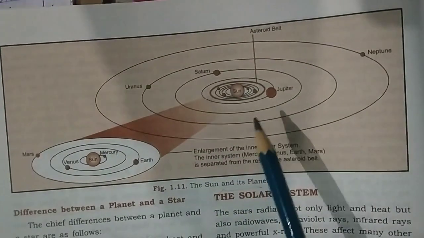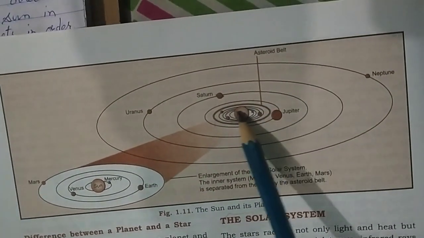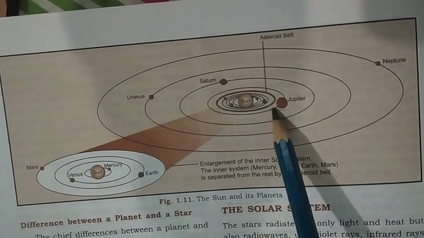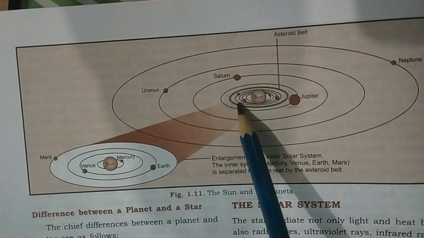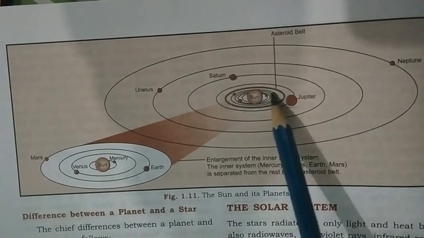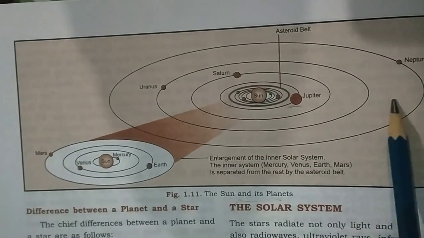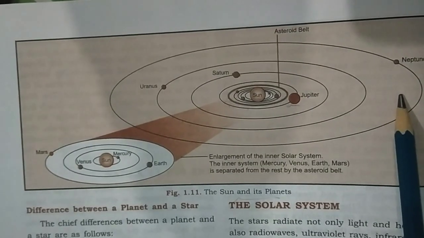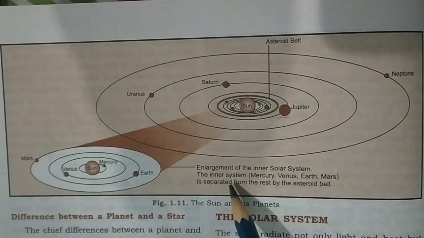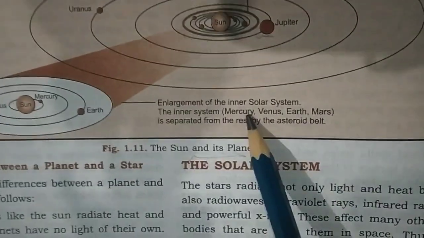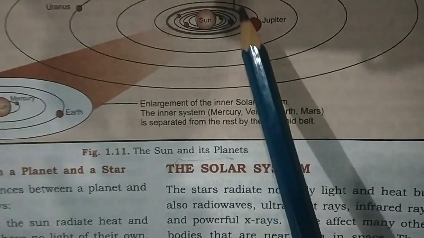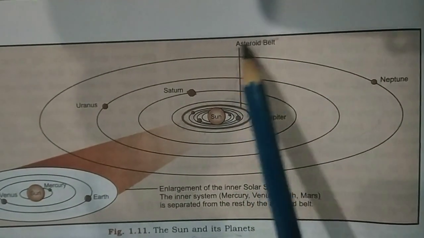Around the Sun, Mercury, Venus, Earth and Mars are the inner planets, and Jupiter, Saturn, Uranus and Neptune are called the outer planets. The inner system is separated from the rest by the asteroid belt. This is the asteroid belt.